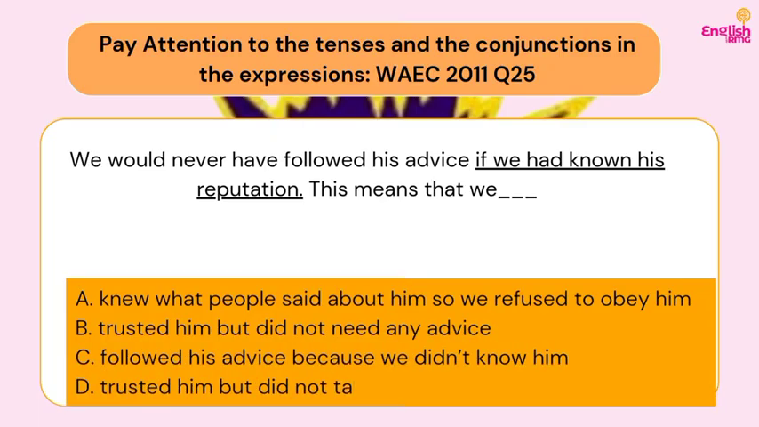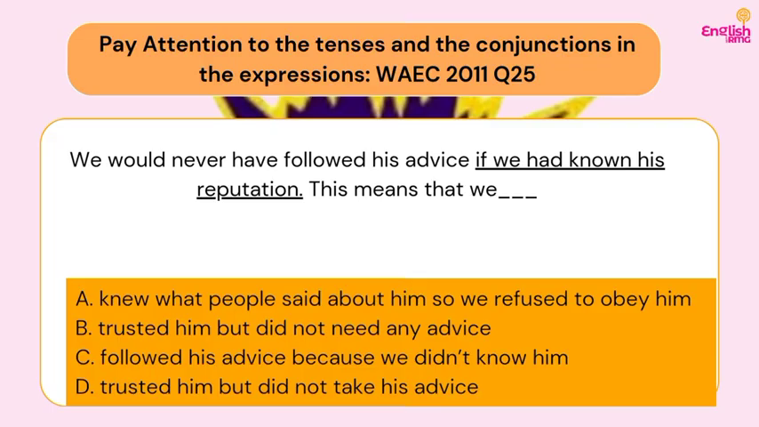So we have A, knew what people said about him, so we refused to obey him. So A is saying that we were aware of his reputation, so we didn't follow his advice, and that was not the meaning of the sentence. So that's not our answer. B, trusted him but did not need any advice. That is, we trust him, yes, but we are not even in need of any advice, so there's no need to go to him.